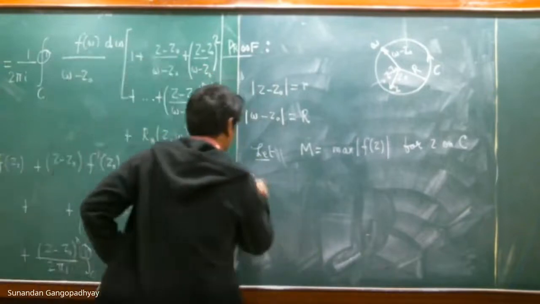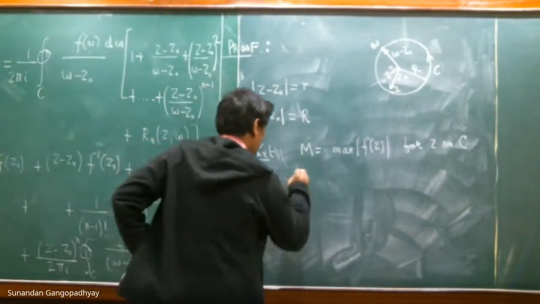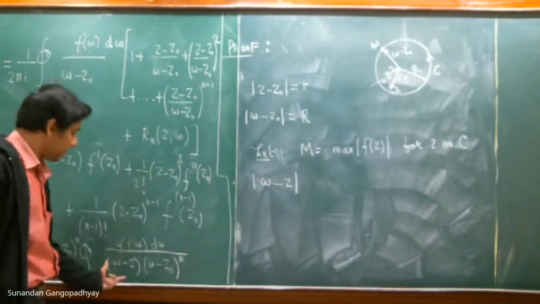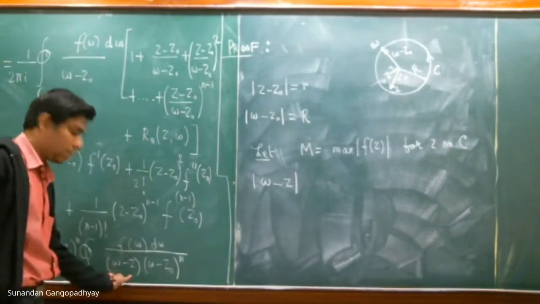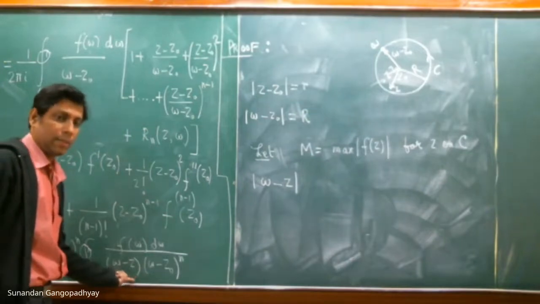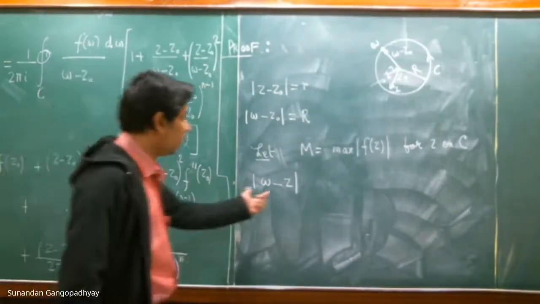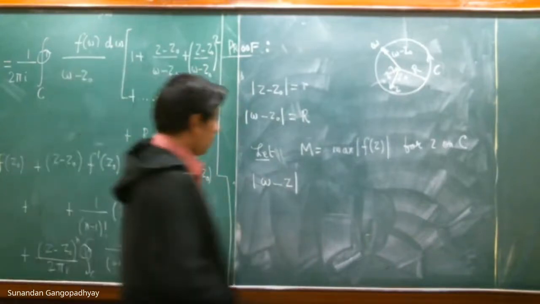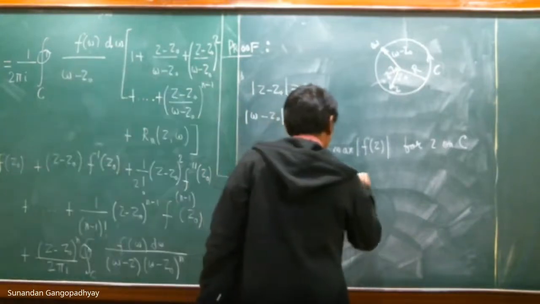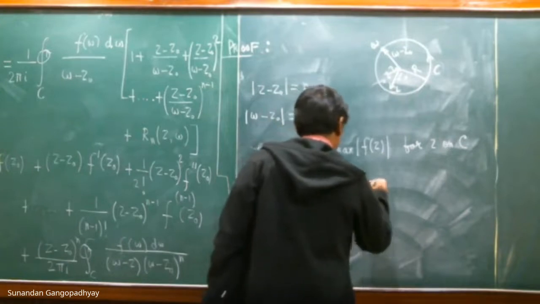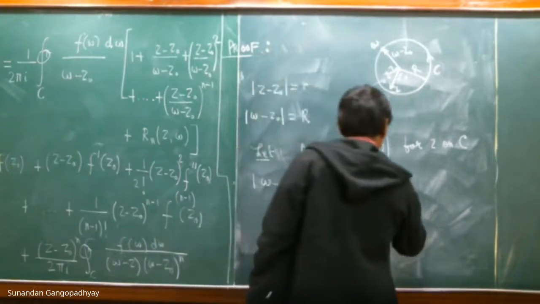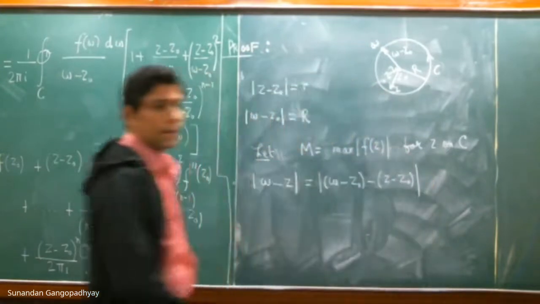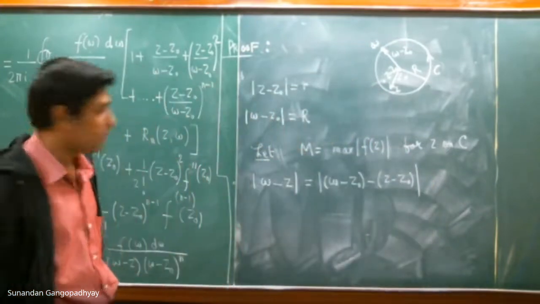Now let us see what is |w − z|. Why are we looking at w minus z? Because you see that this combination w minus z appears here in the last term. So that is why we are looking at the modulus of that term. You can write it as w − z₀ minus (z − z₀). Okay, you can write it in this way.